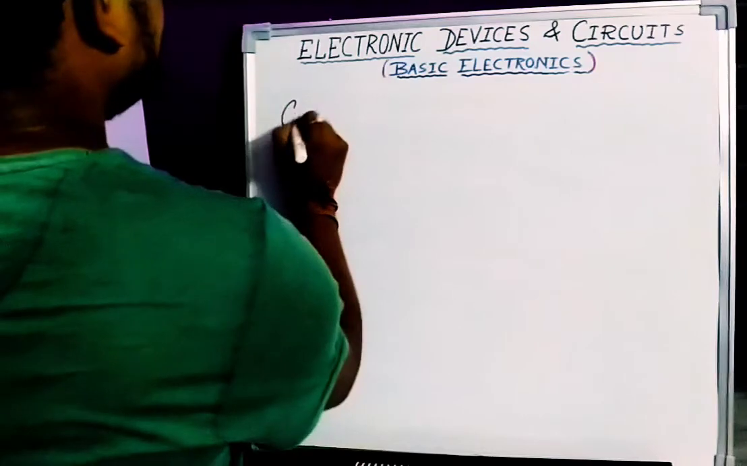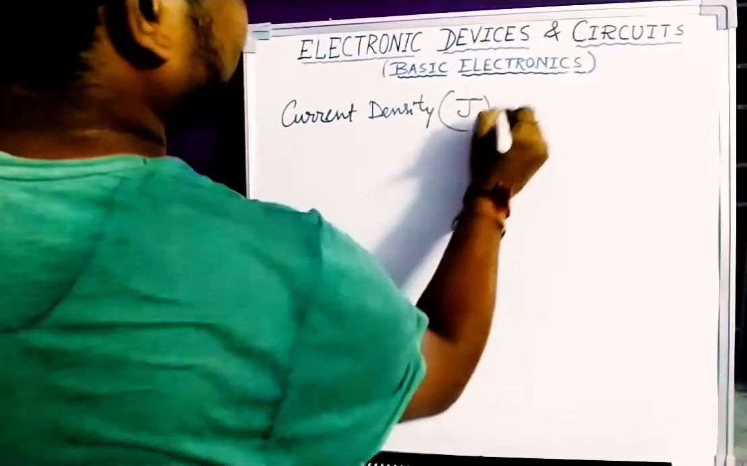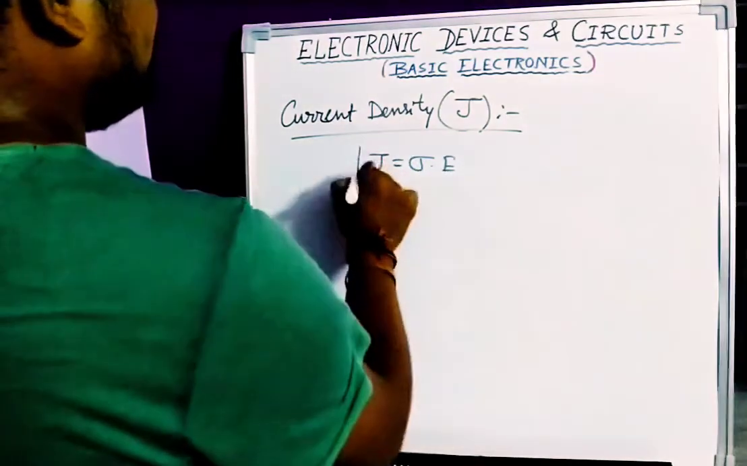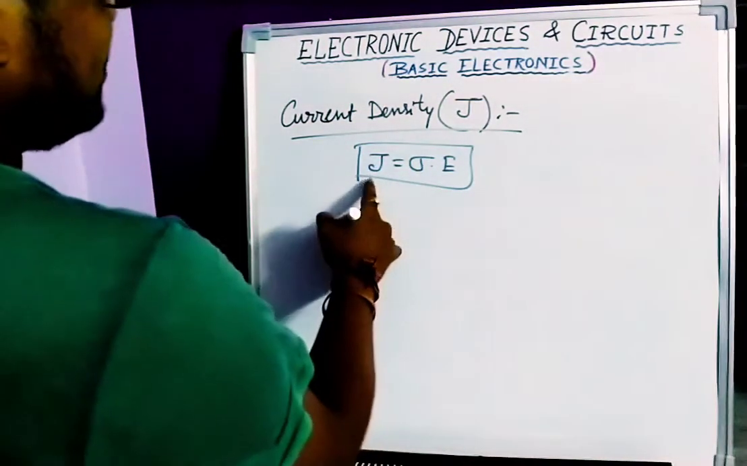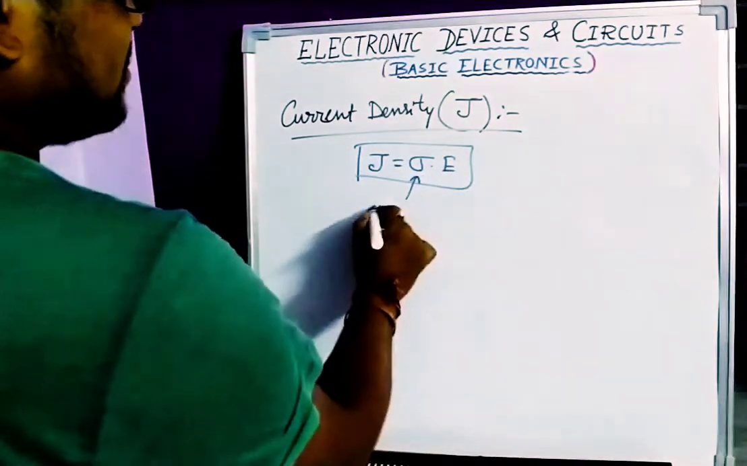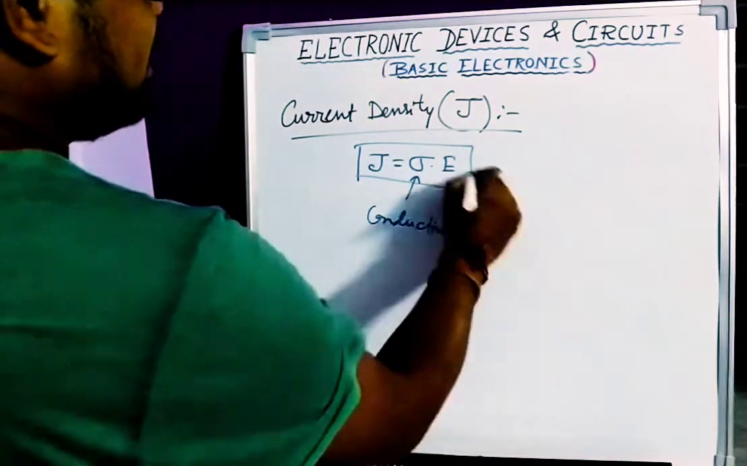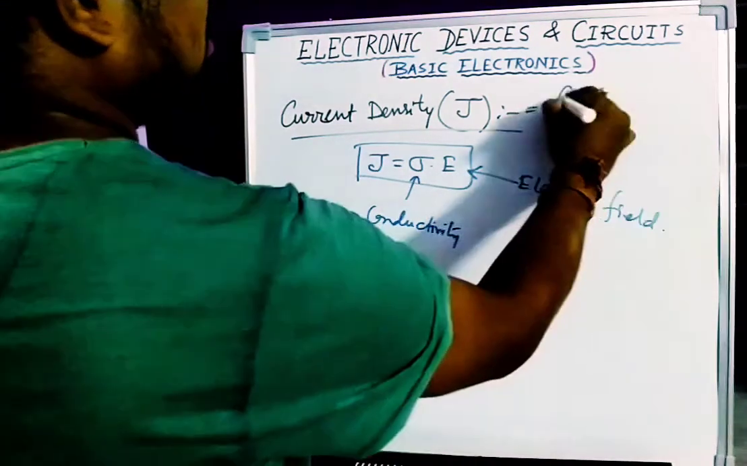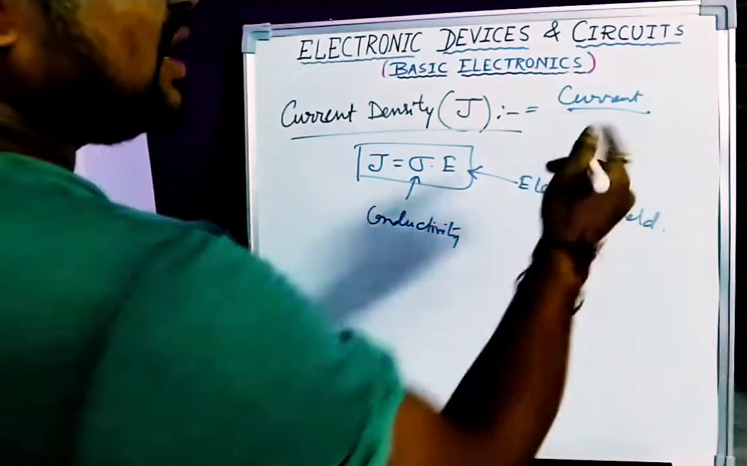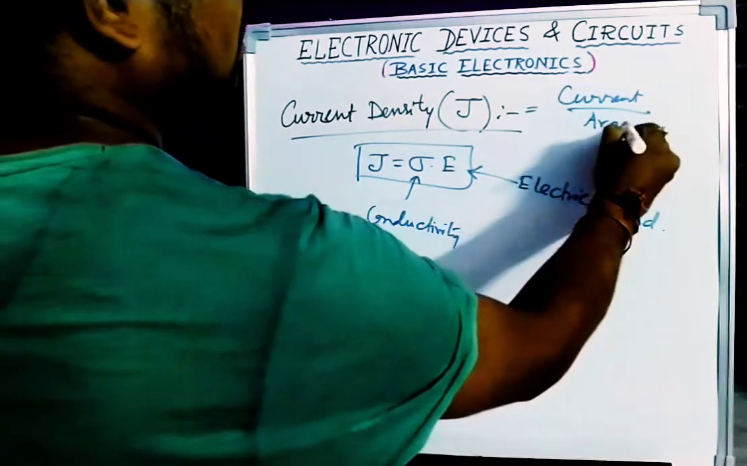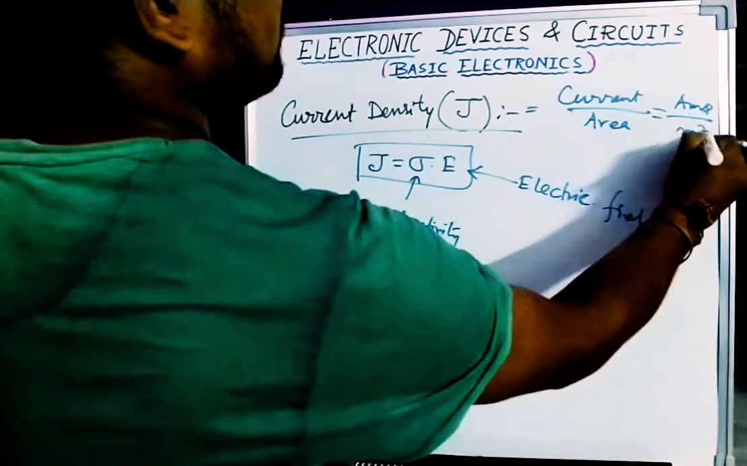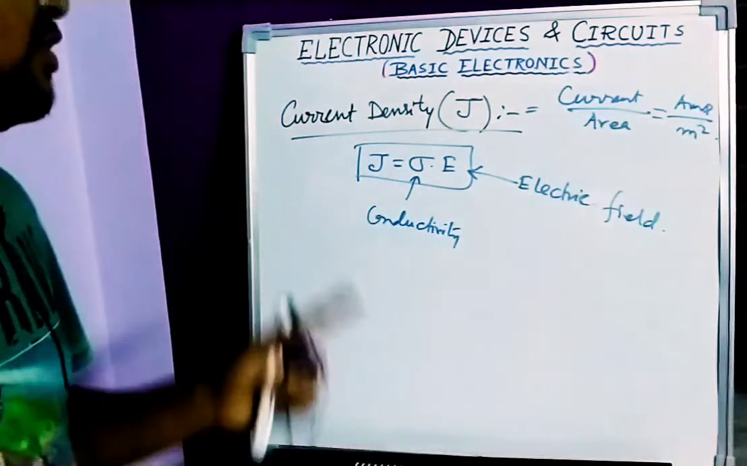Next topic is current density. Denoted as J, and J equals, this is the formula you have to remember, σE. J equals σE, where J is the current density, σ is the conductivity, and E is the electric field. Current density means current per area, means how much current is going in unit area, so current per area. So the unit of current is ampere, and area is meter squared. So that means ampere per meter squared is the unit of current density.